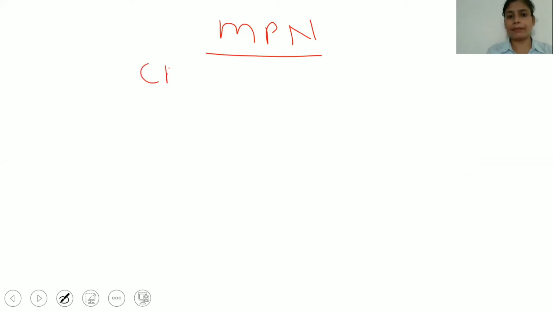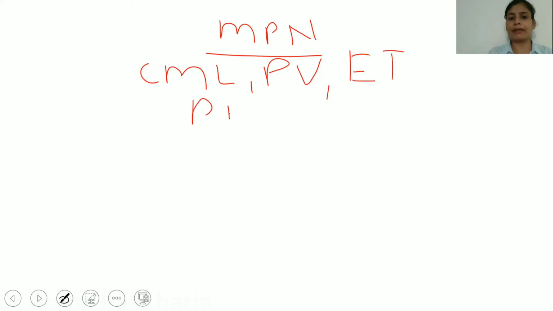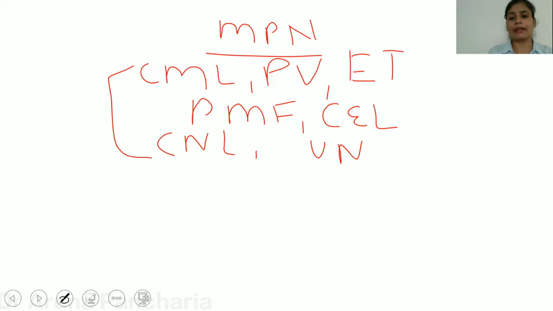These are CML, polycythemia vera, ET, that is essential thrombocythemia, primary myelofibrosis, chronic eosinophilic leukemia, chronic neutrophilic leukemia, and MPN unclassified. And one more thing is mastocytosis. So all these are MPN.